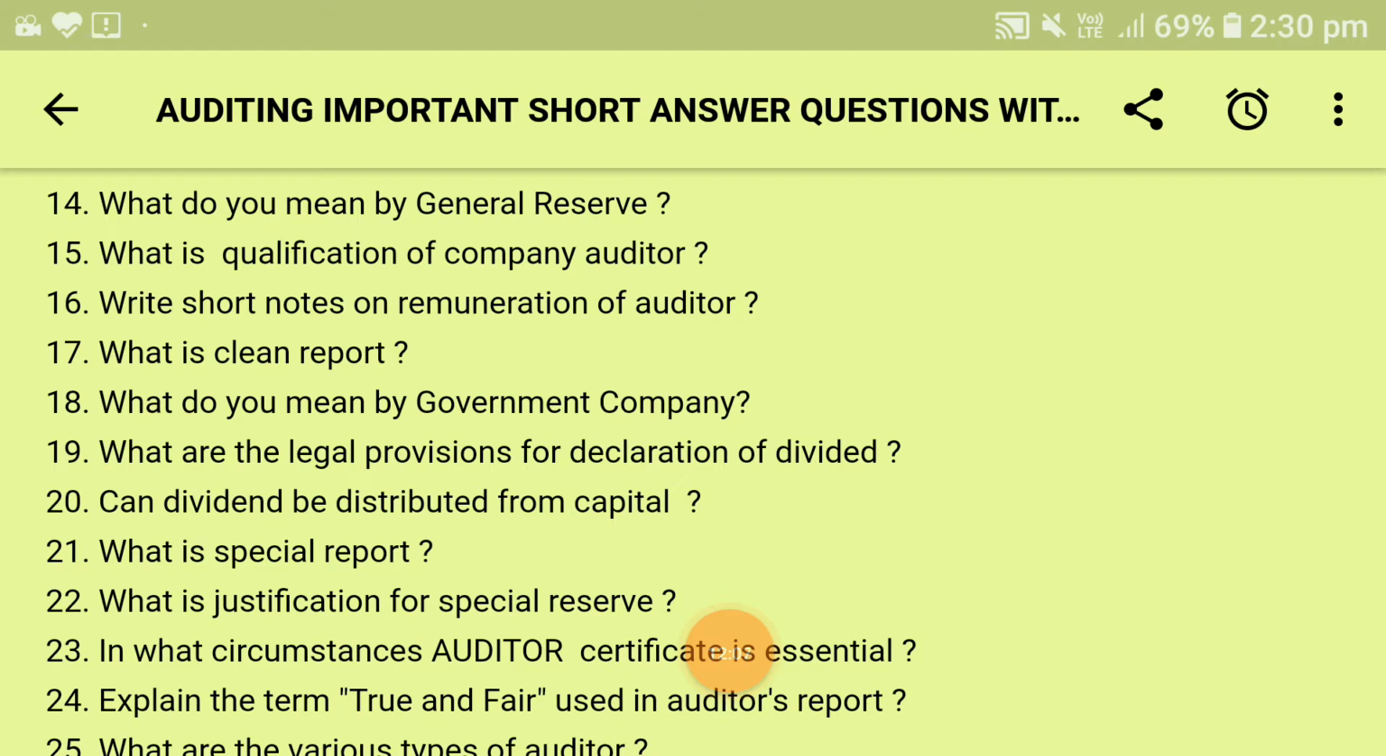Next comes, what is special reserve? When a reserve is created for a definite purpose by the appropriation of revenue profit and the purpose is clearly expressed, the reserve is called a special reserve.